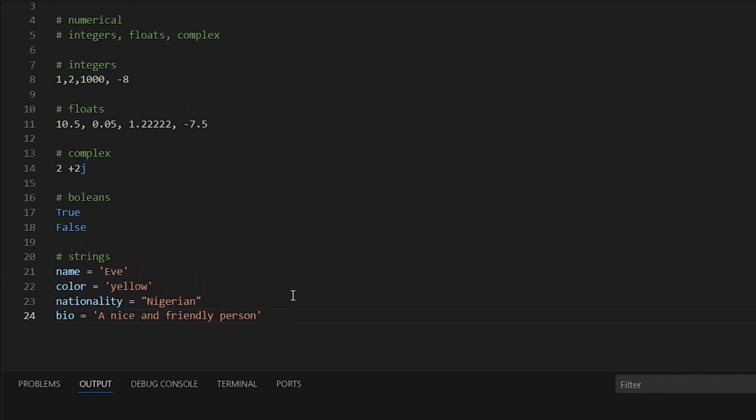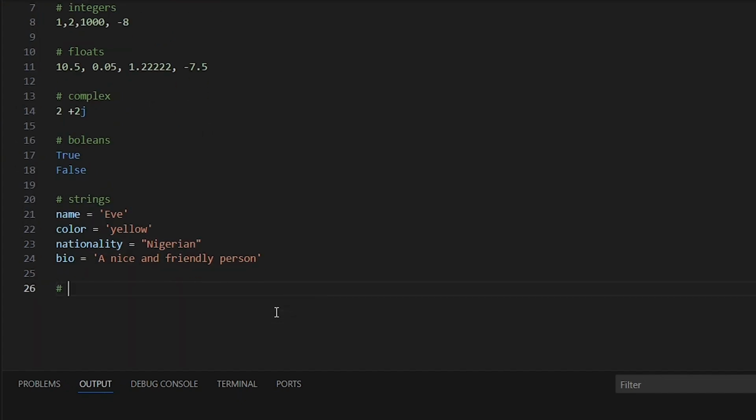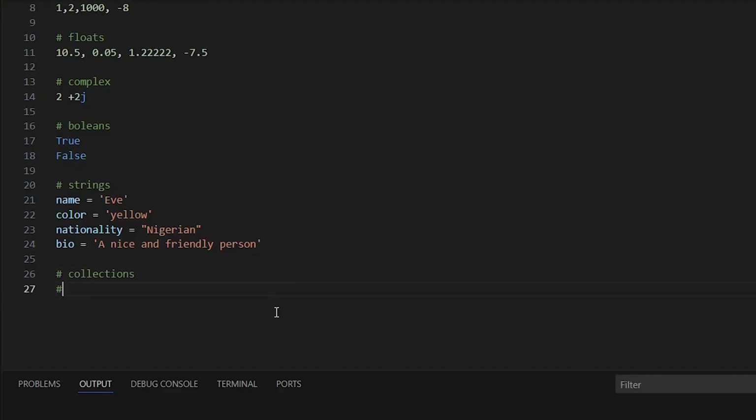So far, we've looked at the numeric types and we talked about the integers, float, and complex numbers. We looked at the Booleans, we looked at the strings. We also have another type of data which we call collections. Under this, we have lists, we have tuples, we have dictionaries, and so on. But we're going to look at this when we get to data structures. So for now, we're going to be focusing on the numbers, on the Booleans, and on strings.